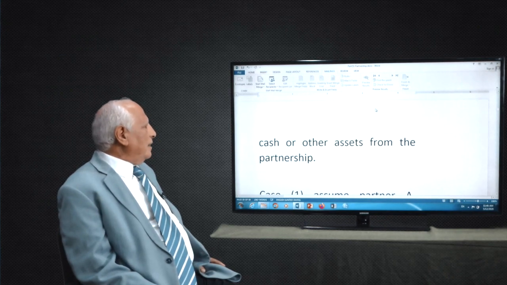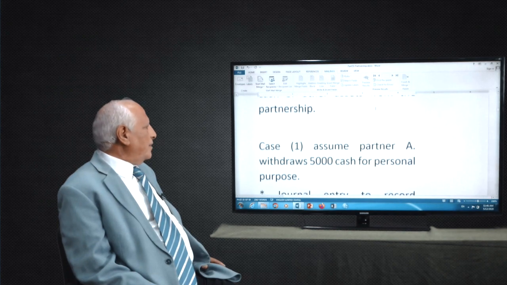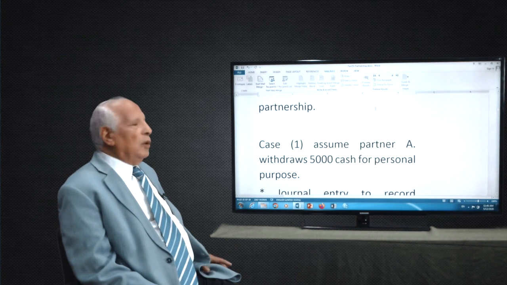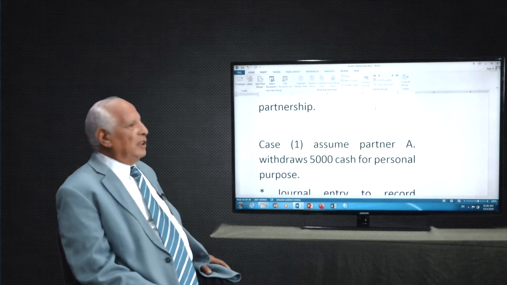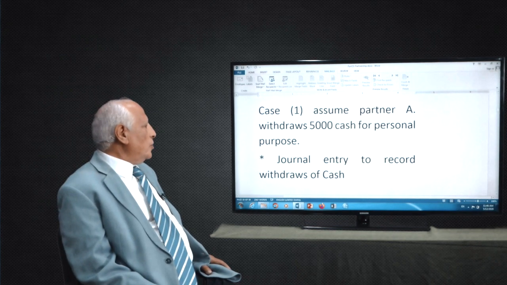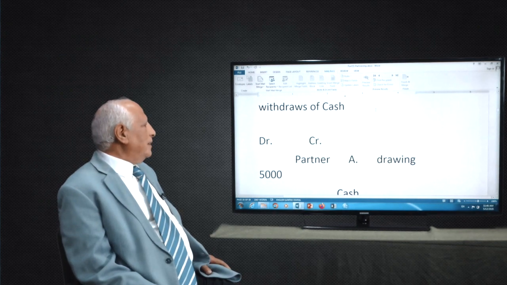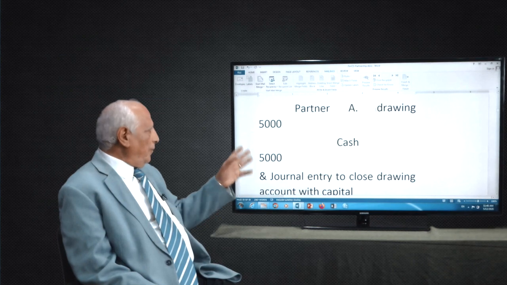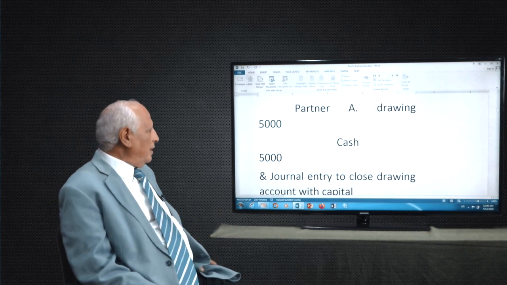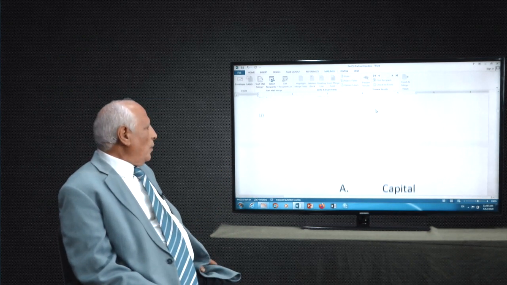Cash and other assets from the partner. Here, assume partner A withdraws 5,000 cash for personal reasons. What are you going to do with this? Journal entry, of course. You're going to debit drawing and credit cash. After this, we go for